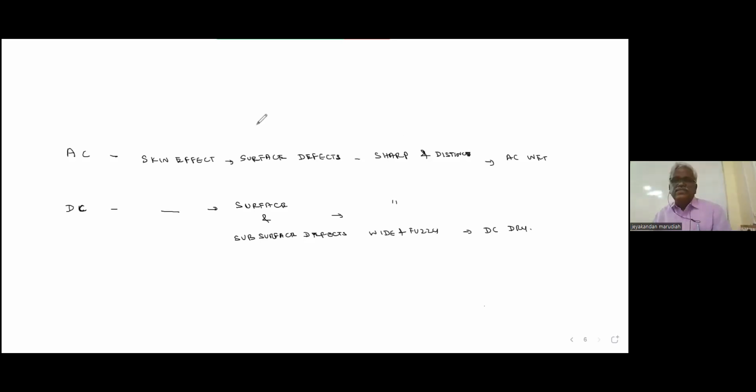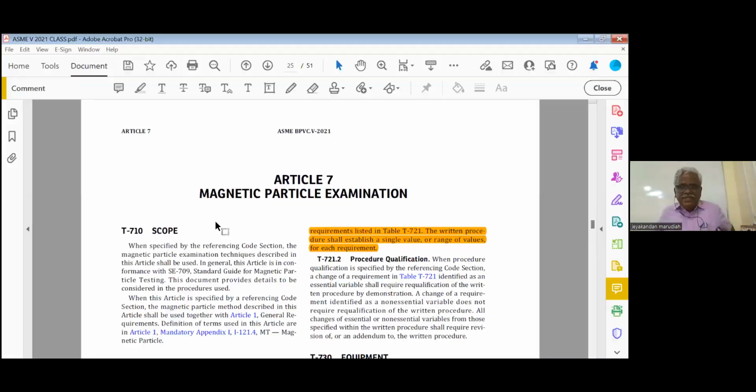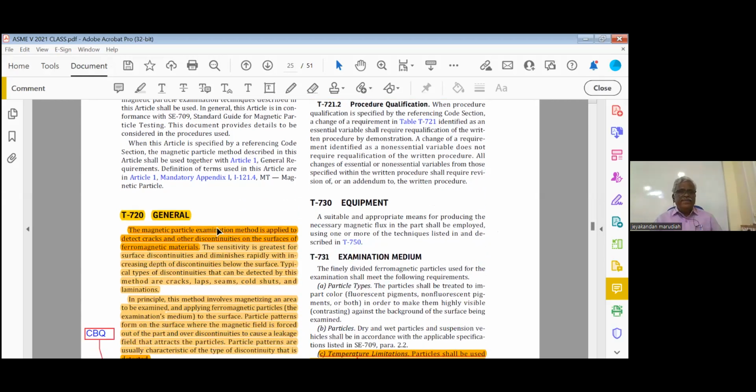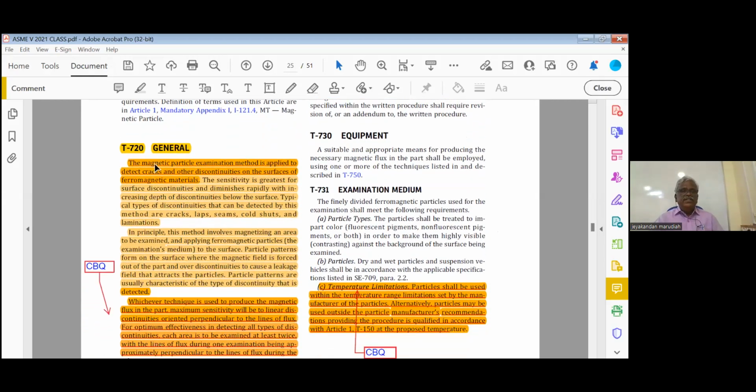Okay, please take Article 7. Right, highlight the first 3 lines.